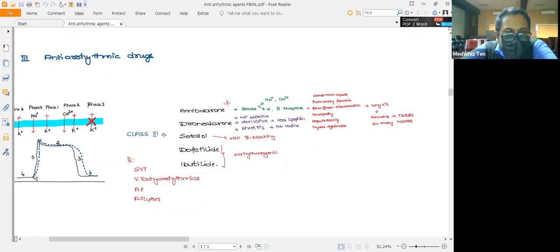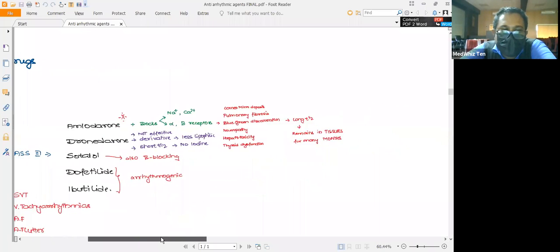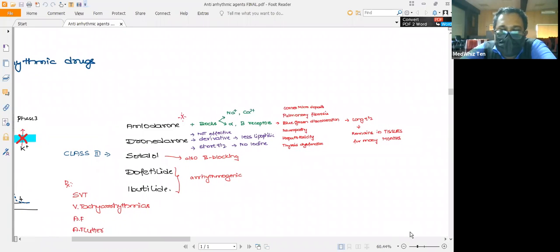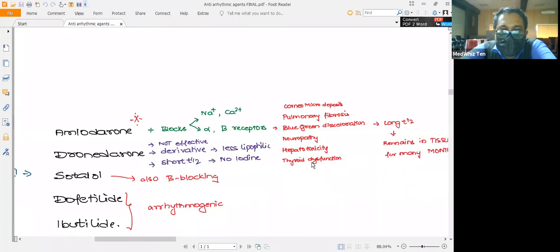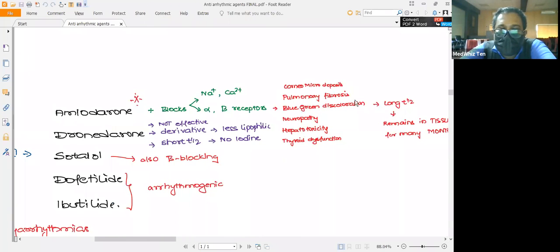So that's why you are seeing just a small decrease in the slope, which will be very difficult to recognize. Apart from that, with respect to amiodarone, please all of you remember that amiodarone side effects are very important. You can see that amiodarone produces side effects like pulmonary fibrosis, blue-green discoloration, neuropathy, hepatotoxicity, and thyroid dysfunction. So it can cause either hypothyroidism or hyperthyroidism based on the patient response, and it can also produce corneal micro deposits in the cornea.